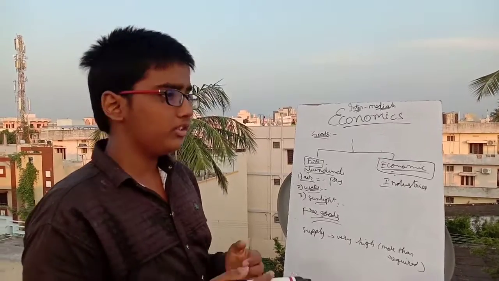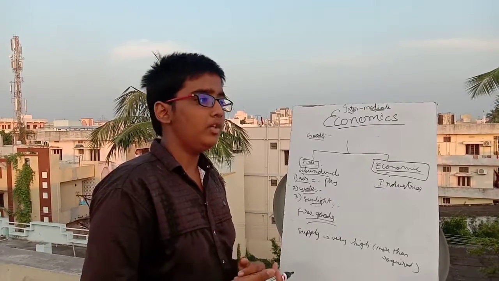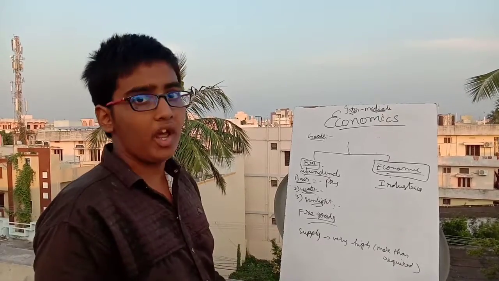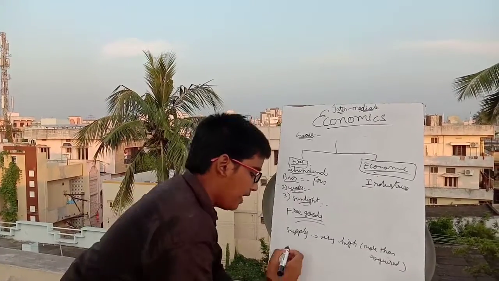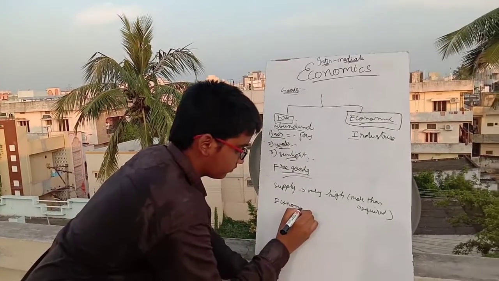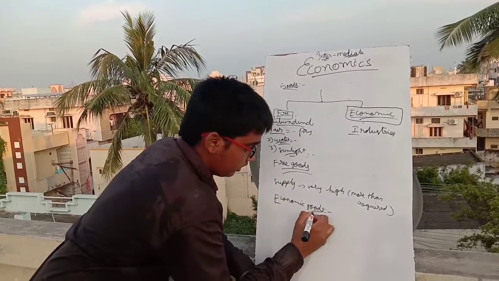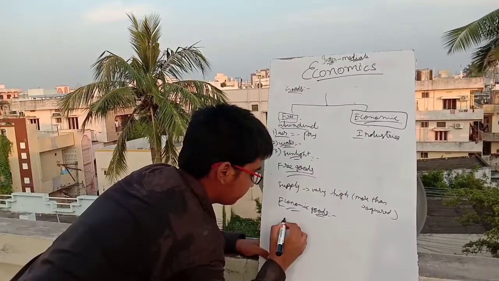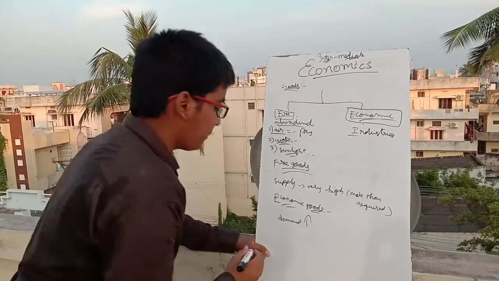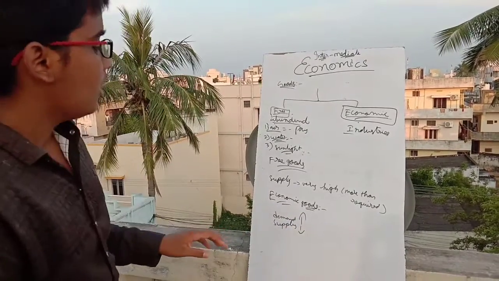And not only a chair, many things are economic goods. If on any object or any product we physically do any work to change its shape or its size or its color, then it is called an economic good. The demand for the economic goods is very high, but the supply of economic goods is very low. So this type of goods are called economic goods.